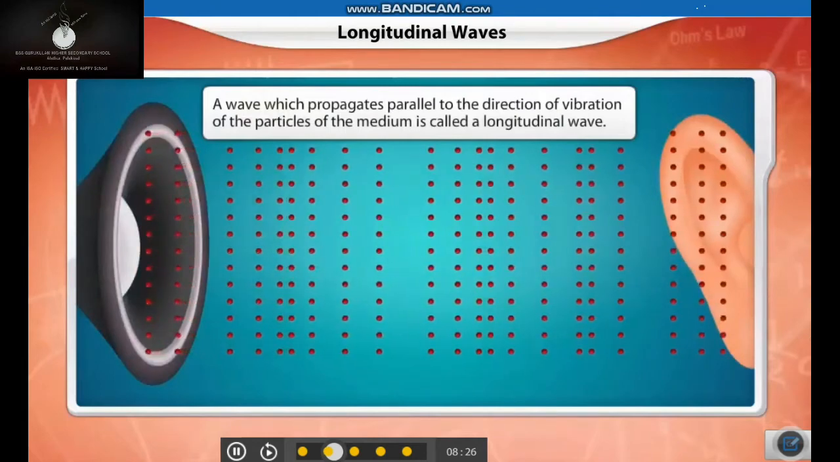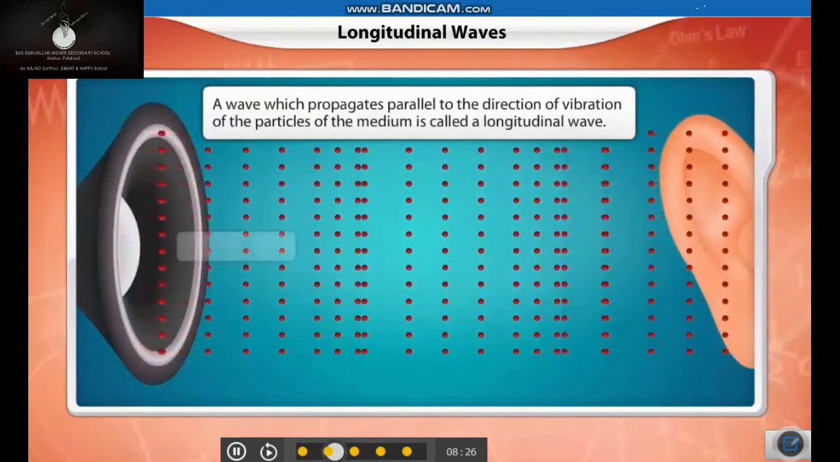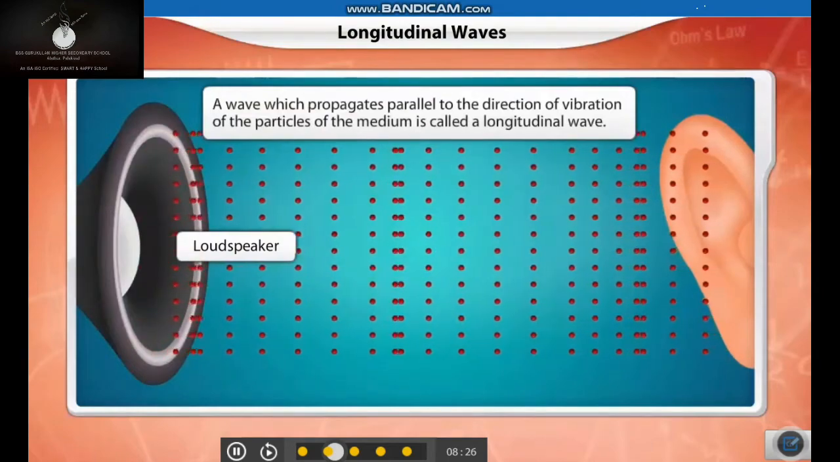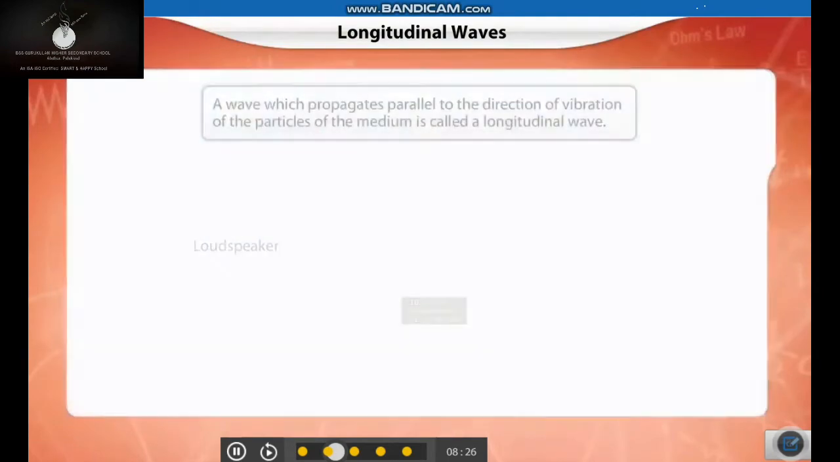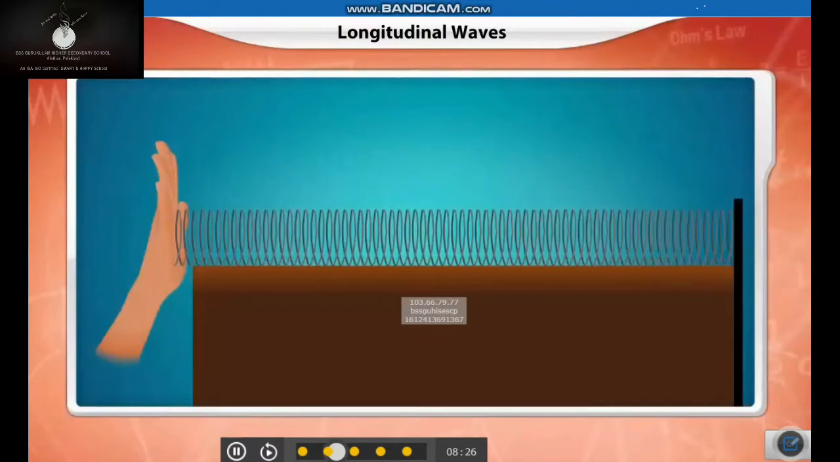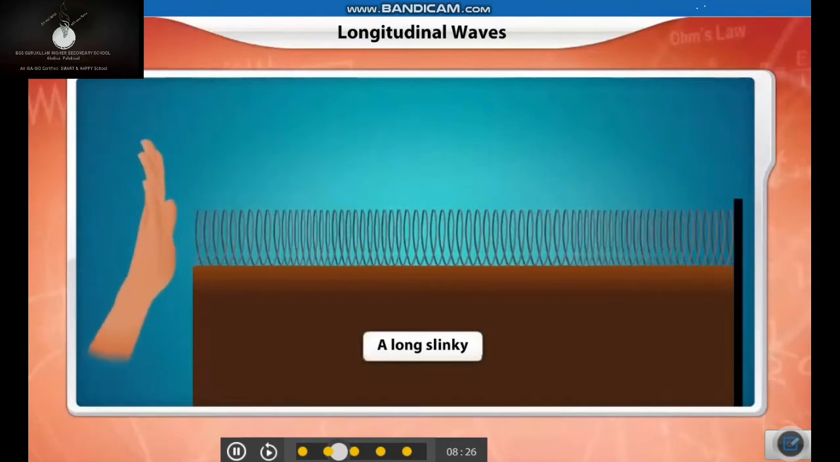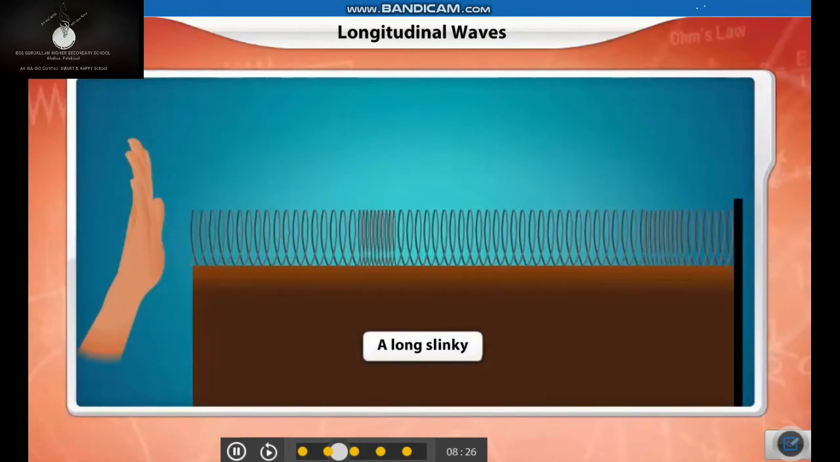Sound waves generated by a vibrating body, such as a loudspeaker, are longitudinal waves. A simple demonstration of a longitudinal wave can be seen using a long slinky held at one end by a rigid support. When the left end of the slinky is moved back and forth parallel to its length, notice the series of disturbances which travel through the slinky.